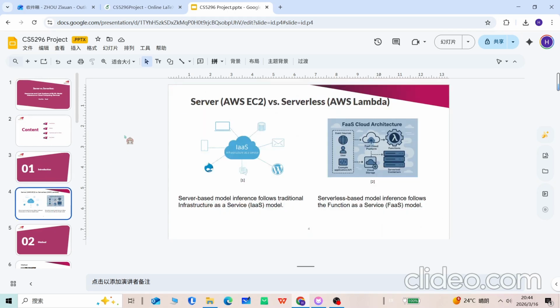The first one is the introduction. In today's world there are two kinds of model inference services. The first one is infrastructure as a service, where the providers can choose the infrastructure they want, like the number of computing resources, the amount of memory, or the bandwidth. However, there's another kind of event-driven service model, called function as a service, where the provider only provides a handler or lambda function, and the function will be called when there's a request from the user, and in all other cases, the function will remain idle.